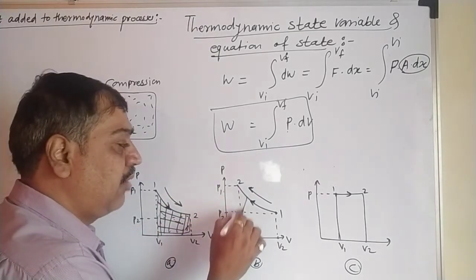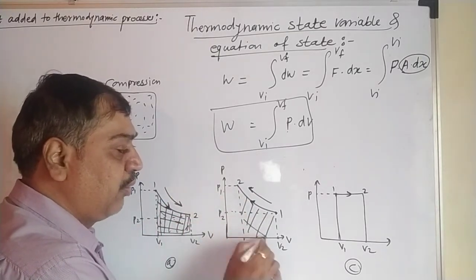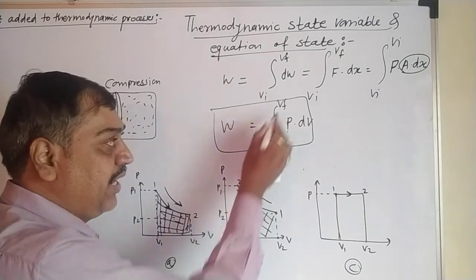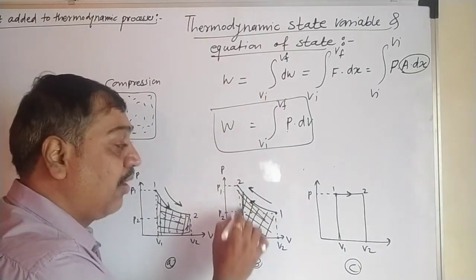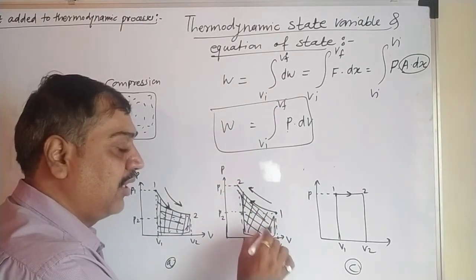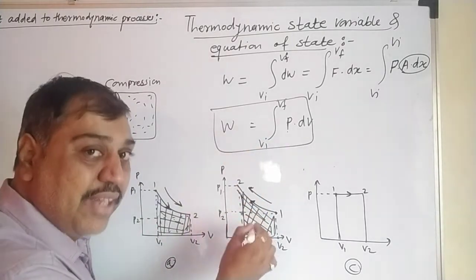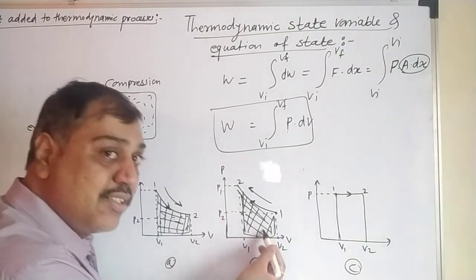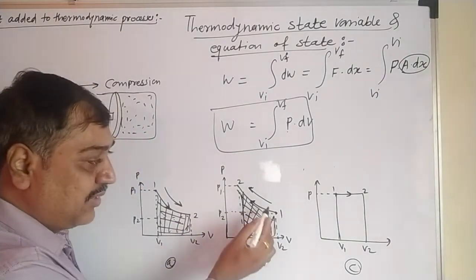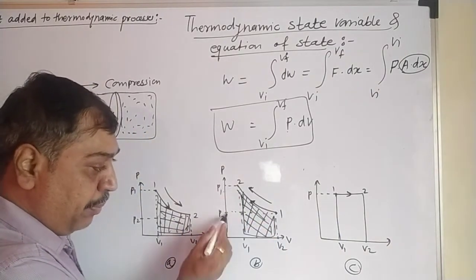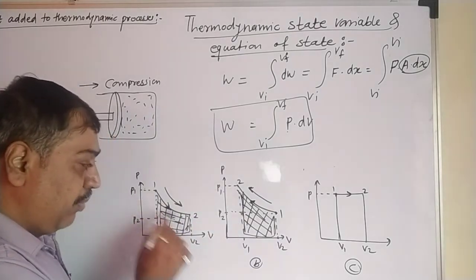Now the area under this curve gives the value of this integral again, which is the work done required to compress the gas. This is to expand the gas, this is to compress the gas. In both cases, there is change in pressure: here P2 to P1, here P1 to P2.